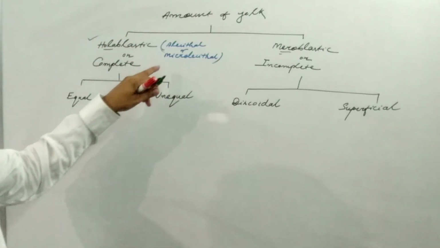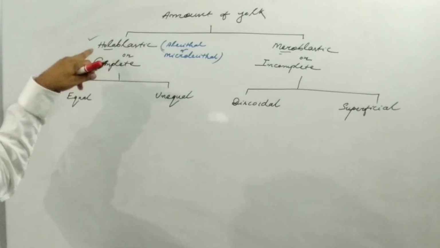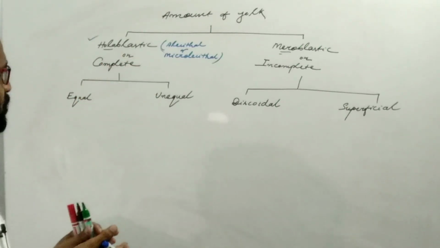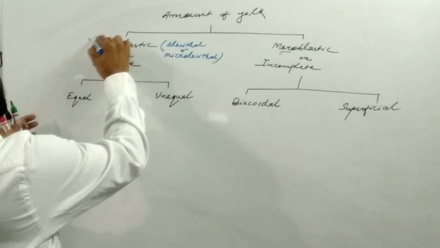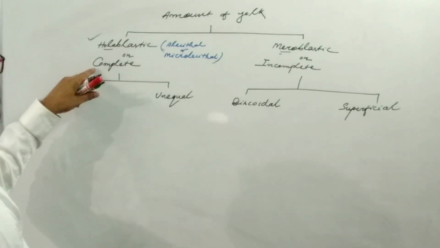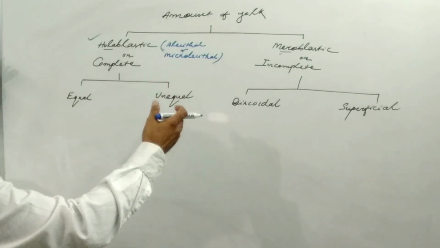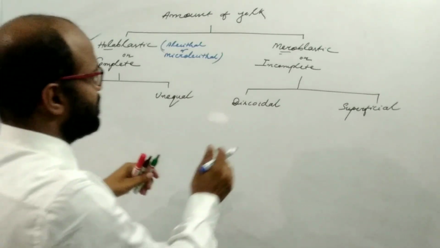Because of the low amount of yolk, the cleavage plane easily passes through the cytoplasm. So it easily divides the cytoplasm and completely divides it into two. This is known as the holoblastic or complete cleavage, because the cleavage plane easily divides the zygote into two blastomeres or several blastomeres.